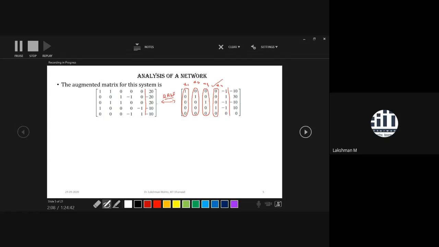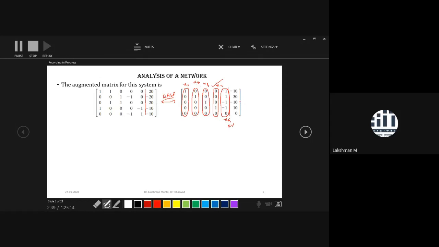Now, if you come to the last column of the transformed matrix, it does not contain a leading one. So this column is not a pivot column, and the corresponding variable x5 is a free variable. It is not a dependent variable, it is a free variable. So every dependent variable can be expressed in terms of the free variable.